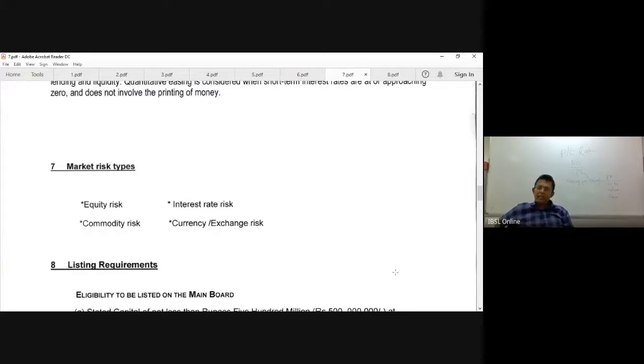It's the balance sheet. If the balance sheet has more debt than equity, then one day you will be in trouble. Why? You have to honor these liabilities. You have to settle these liabilities in coming months, in coming years. So you don't have money to pay. So in trouble. You have more gearing.